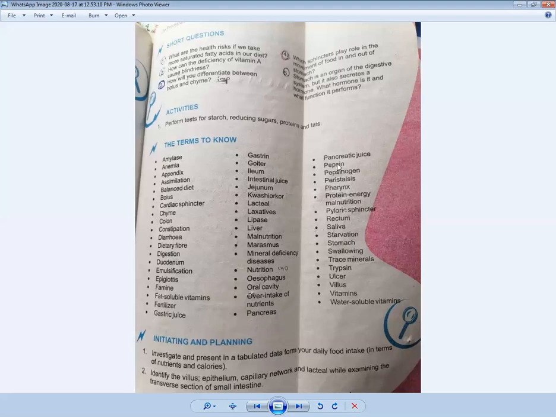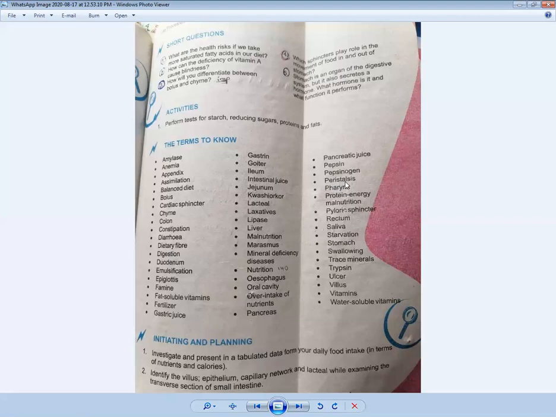Then there is another definition which is called pancreatic juice. When the food enters, pancreatic juice consisting of enzymes enters into the food. Pepsin comes from pepsinogen. Pepsinogen is an inactive enzyme. Pepsin is an active enzyme in the stomach.